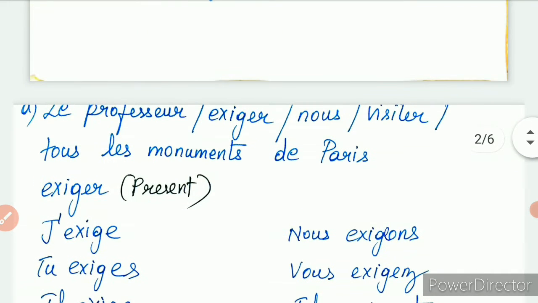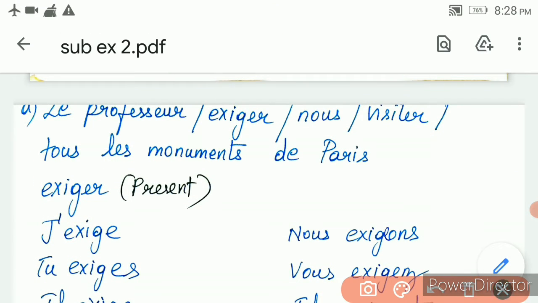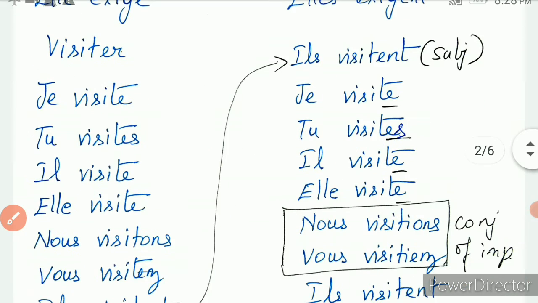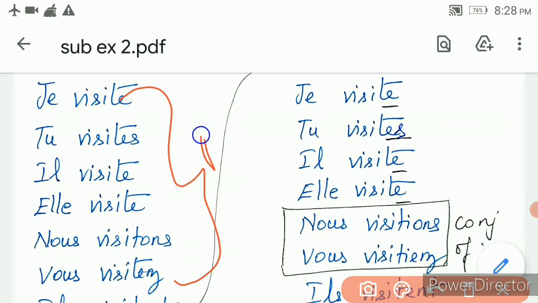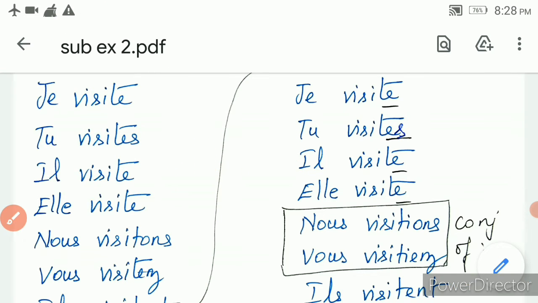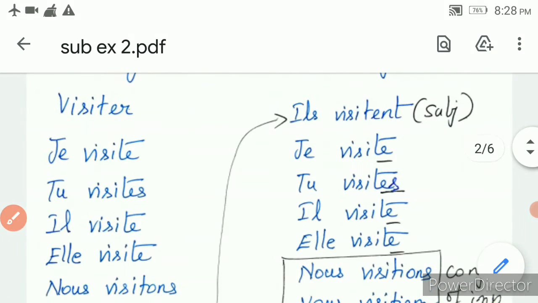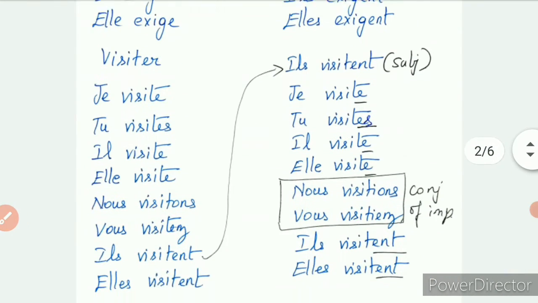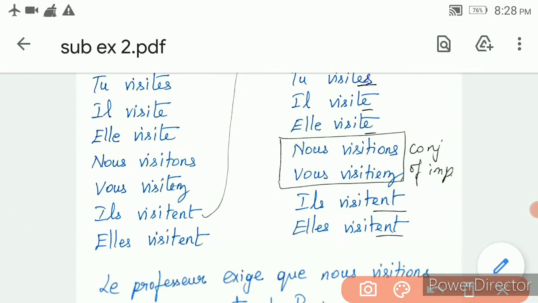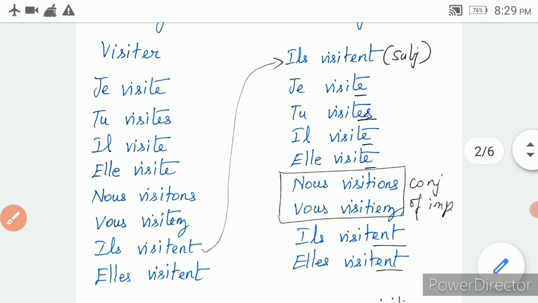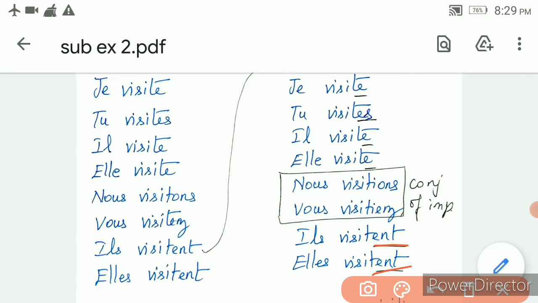And then the second verb in the sentence is visiter. So I have taken visiter here. To frame the subjunctive, I have to write the present tense conjugation. Out of that I have to take the ILS conjugation, remove ent, add es, and for ils it is also ent.